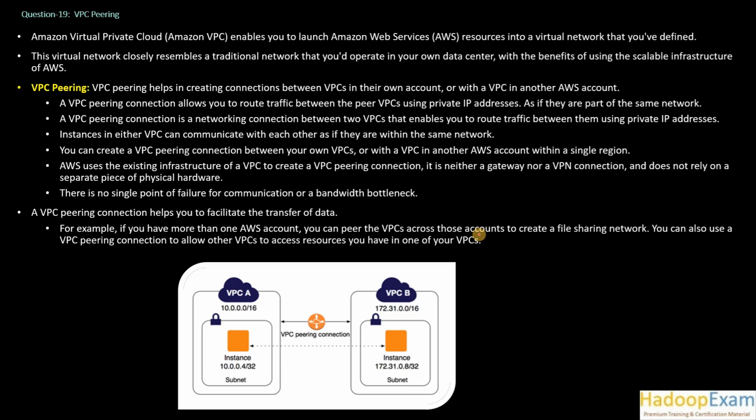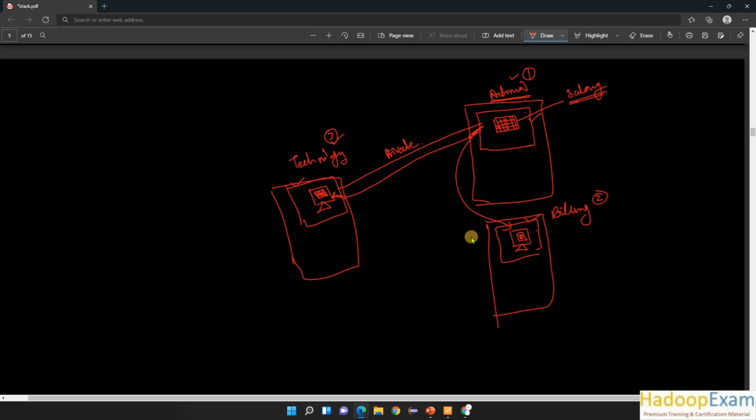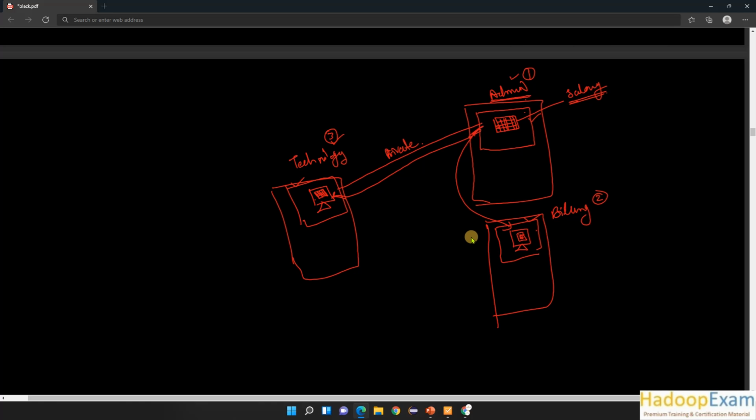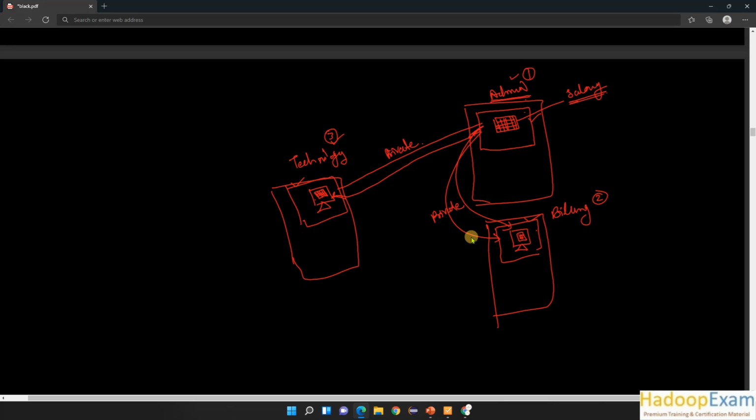A VPC peering connection allows you to route traffic between peer VPCs using private IP addresses as if they are part of the same network. You can use private IPs to communicate between these VPCs, and it all resembles a single network.